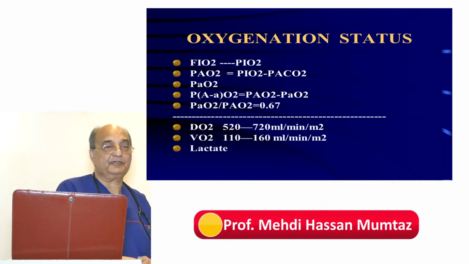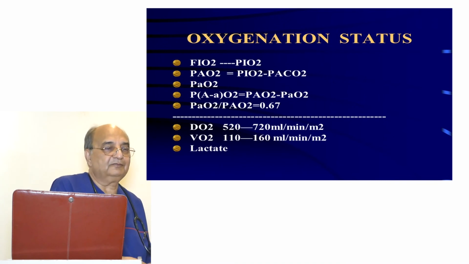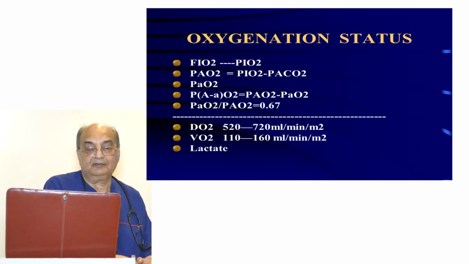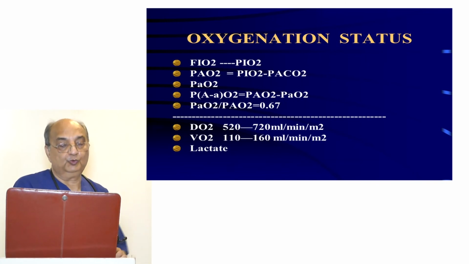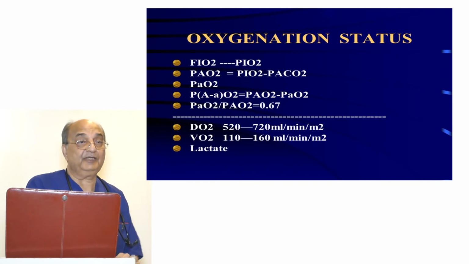Dalton's law of partial pressure, you must have read in your physics. Then there are additional factors also, coefficient of diffusion or coefficient of dissolution. Then PAO2: how much is the partial pressure of oxygen in the alveoli, big A?